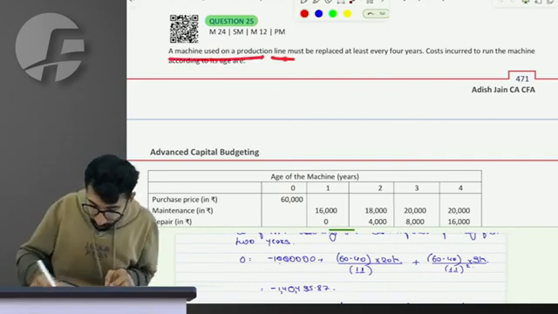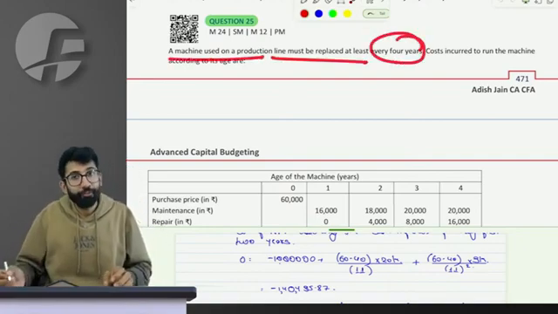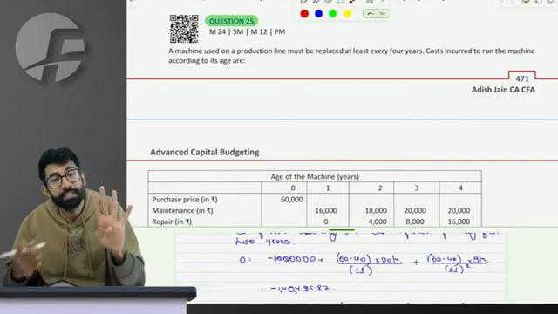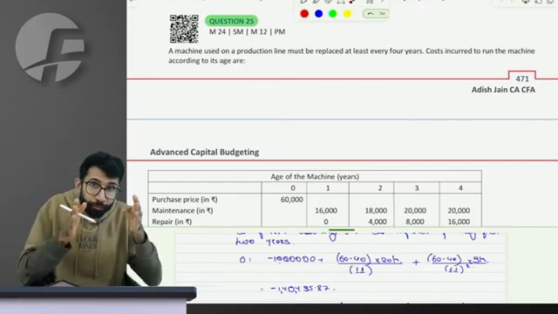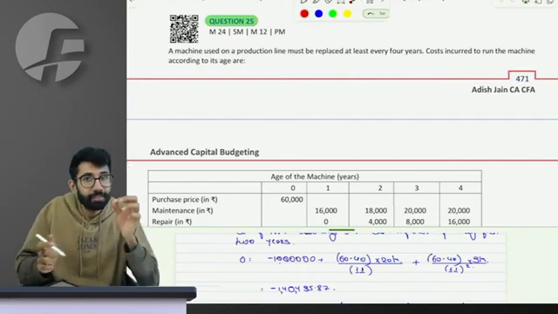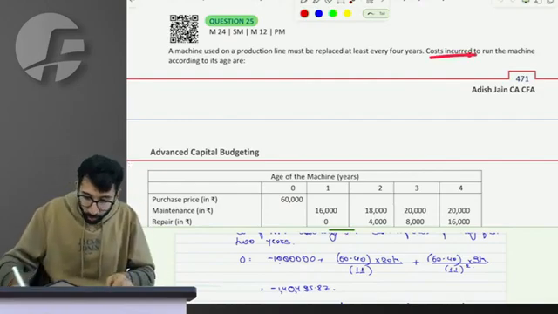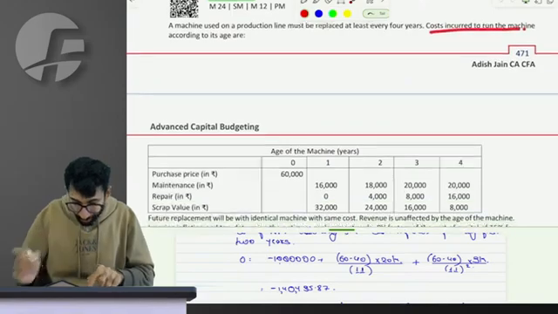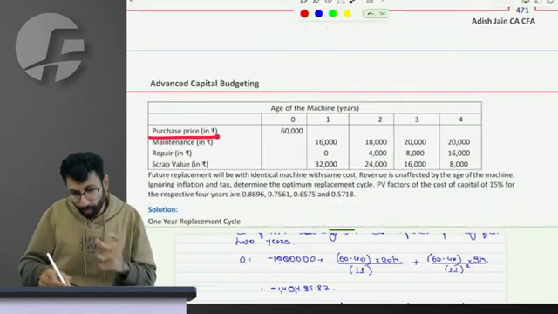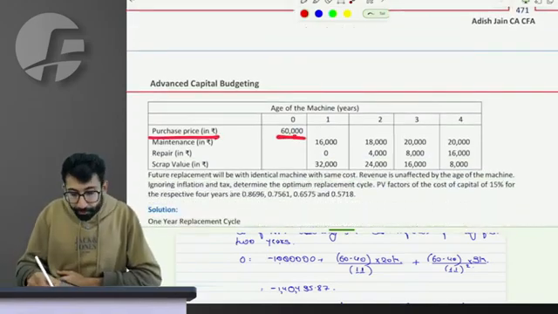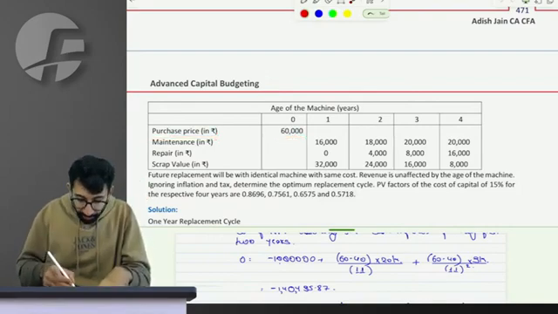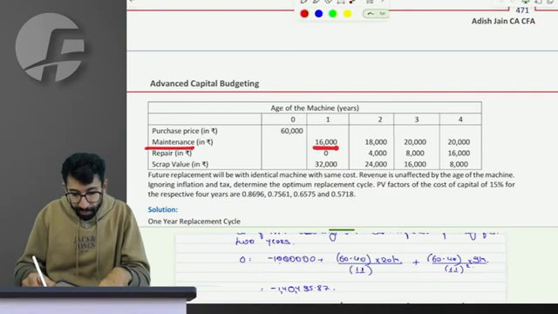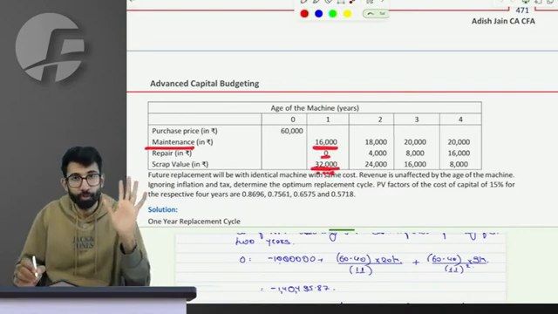A machine used for the production line must be replaced every 4 years. I need to replace this at least every 4 years. If you want, you can replace it after 1 to 3 years. Depending upon for how many years the cost of using it is the least, you make that choice. The cost to purchase it at any point is 60,000. Whenever you purchase it, in the first year you have to spend 16 to maintain it, 0 for repair, and if you sell, 32 is what you receive.